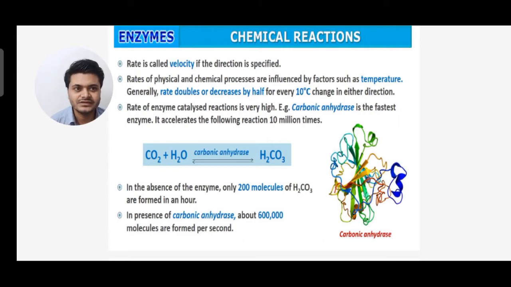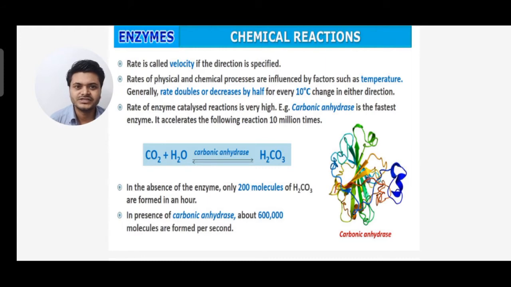Example, carbonic anhydrase is the fastest enzyme. It accelerates the following reaction 10 million times. Carbon dioxide plus water gives H2CO3, that is carbonic acid, in the presence of the enzyme carbonic anhydrase. So in the absence of this enzyme, only 200 molecules of carbonic acid are formed in an hour.